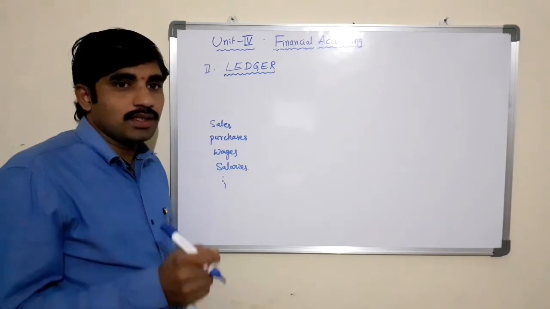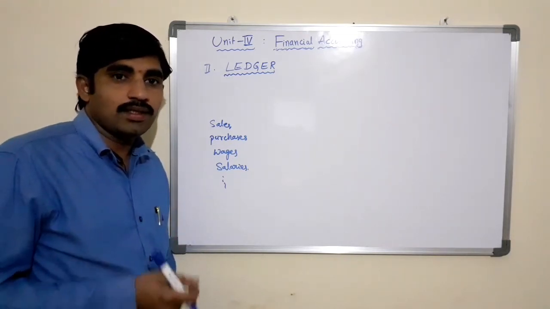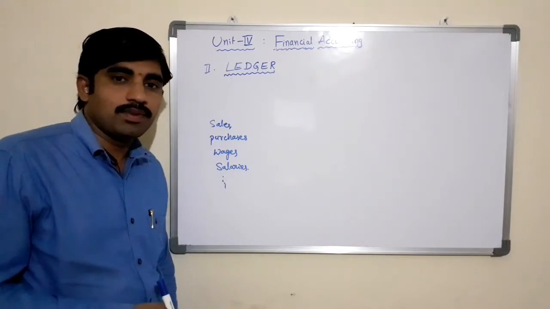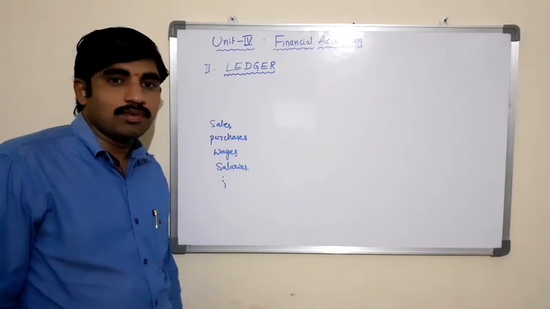Posting into the ledger is done periodically, maybe weekly or fortnightly, or as per the convenience, policies, or terms and conditions of the business.